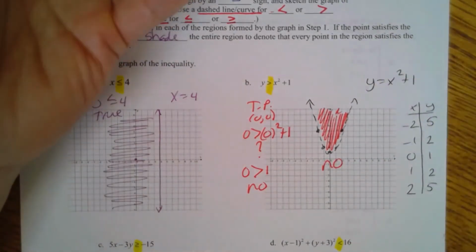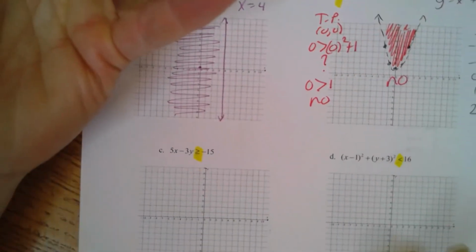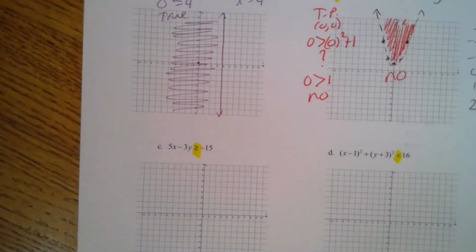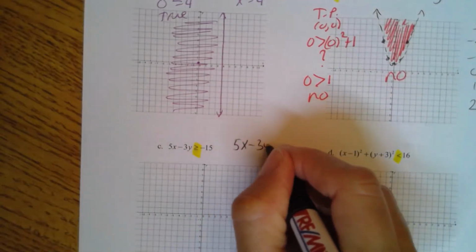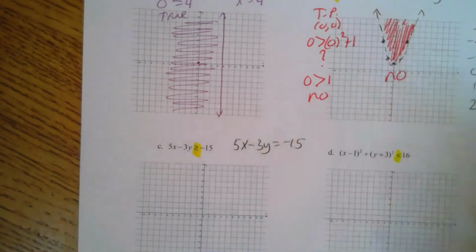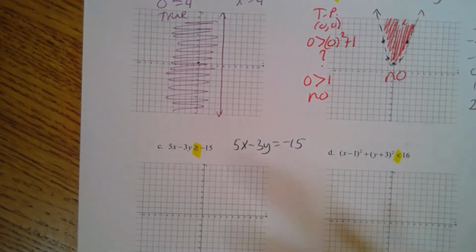So parabolas, make a table. All right, letter C. How would we graph 5x minus 3y? Again, pretend we have an equal sign. And that's just going to be a line. Some of y'all would take the time to put it into y equals mx plus b form. I'm just going to go ahead and do the intercept method.